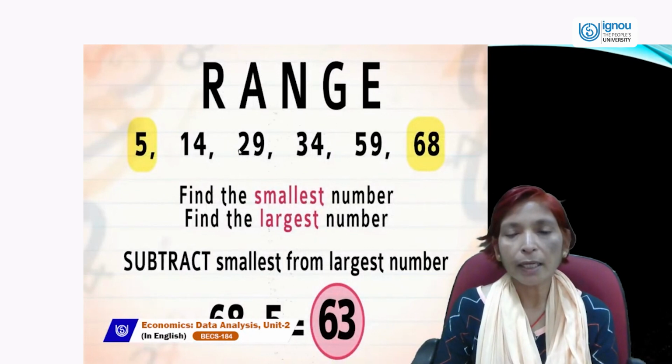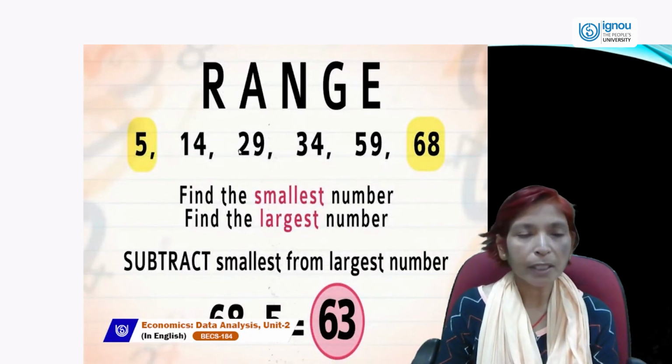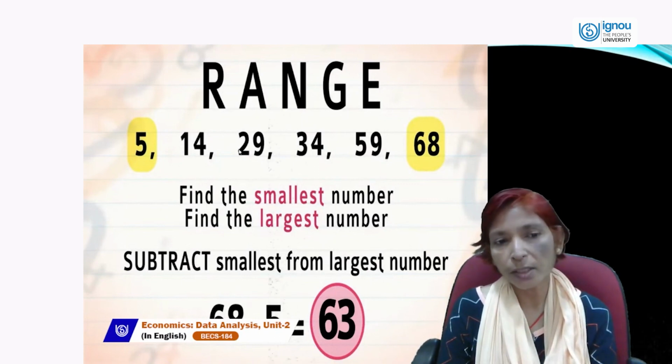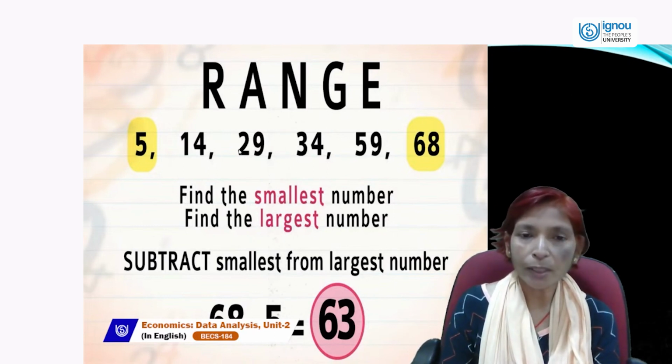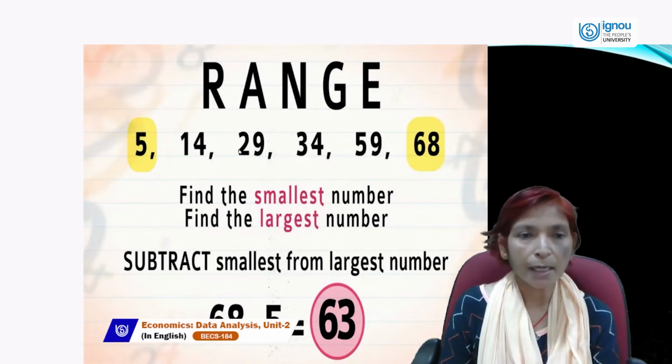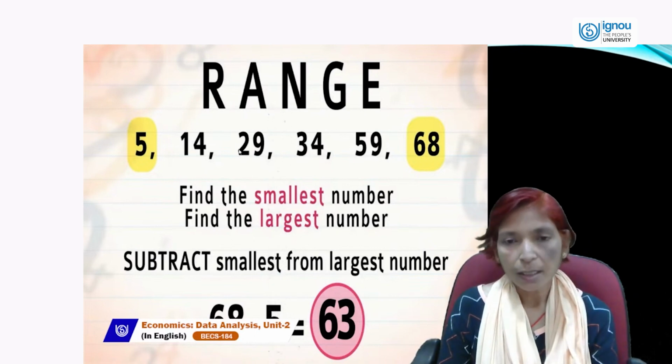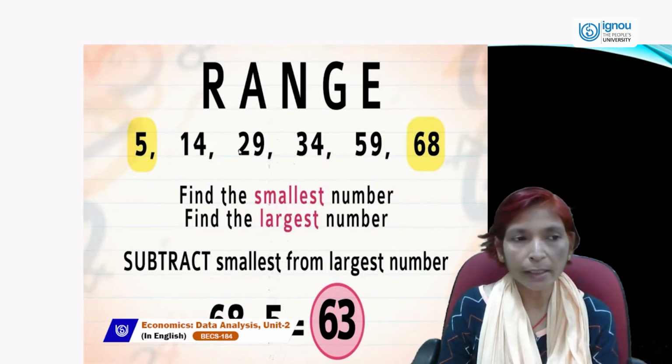Now how can we calculate range? Very simple. If we are given data like 5, 14, 29, 34, 59, 68, find the smallest number. By looking at this data, you can find the smaller value. Here the smaller value is 5 and the larger value is 68, and the difference between 68 and 5 is called range. Here 63 is the range.